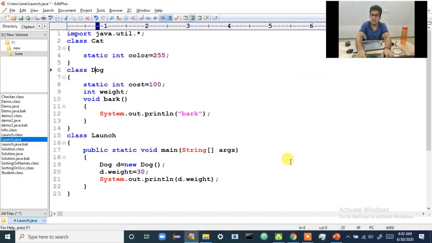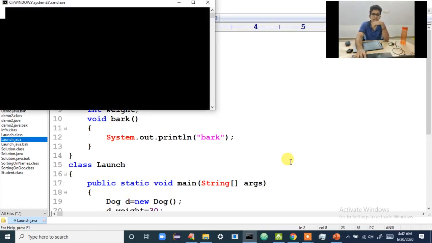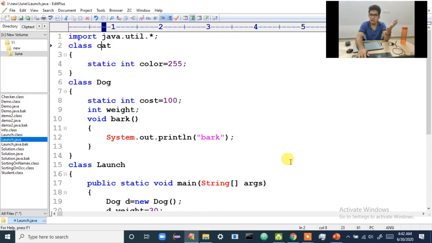See, writing the class name in uppercase is not compulsory. Here I have written Cat with C in uppercase. You can give lowercase also. For example, when I compile, there is no error, because it is not a rule that you have to write in uppercase, but it's a convention. Other programmers can understand, whenever they see a capital letter, that this might be a class. For that reason we follow the convention, so that it is easy for ourselves and for other programmers also.